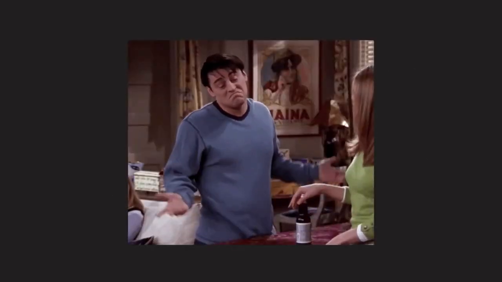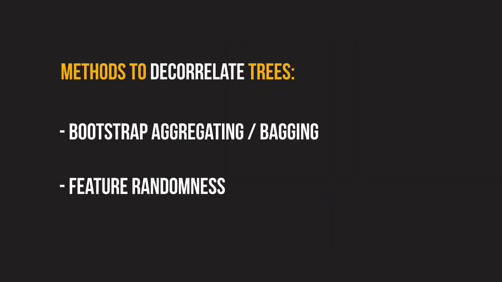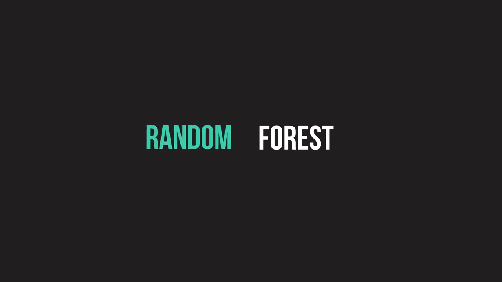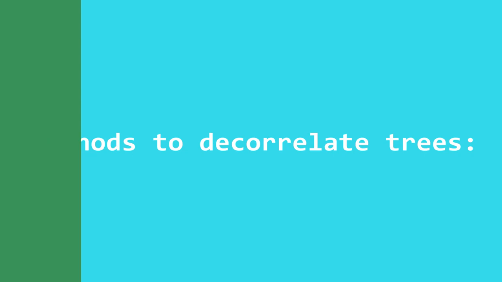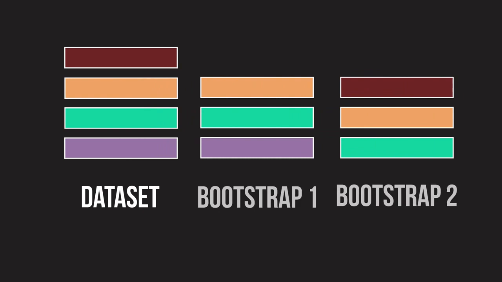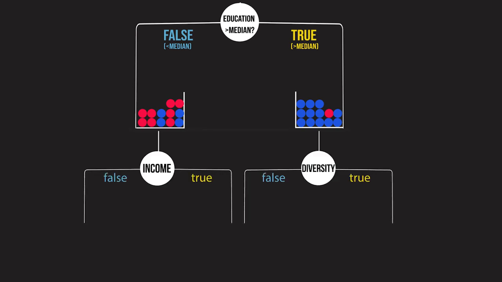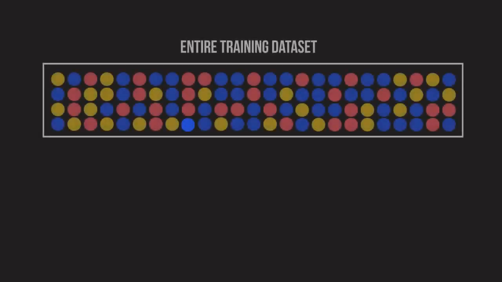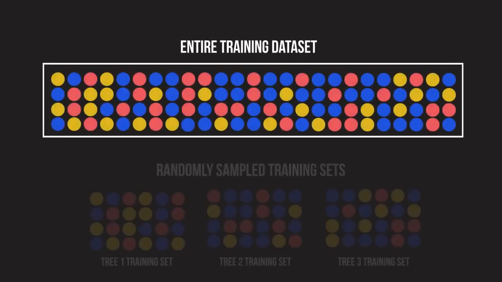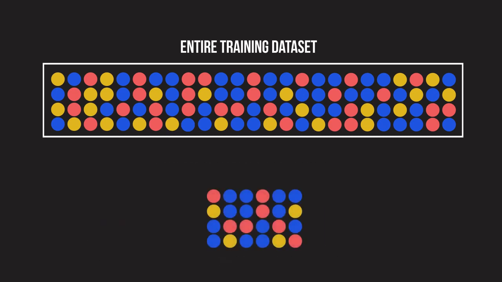So how do we ensure our trees are uncorrelated? There are a few different methods to do this. As you learn these methods, try and see if you understand what makes a random forest random. The first method to ensure uncorrelatedness is called bootstrapping. Bootstrapping is creating smaller datasets out of our training dataset through sampling. Now, with normal decision trees, we feed the entire training dataset to the tree and allow it to generate its prediction. However, with bootstrapping, we allow each tree to randomly sample a subset of the training data with replacement, resulting in different trees. When we allow replacement, some observations may be repeated in the sample.